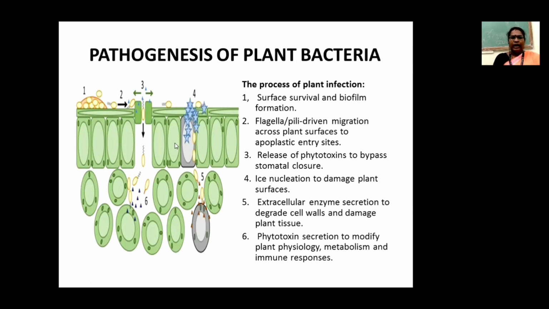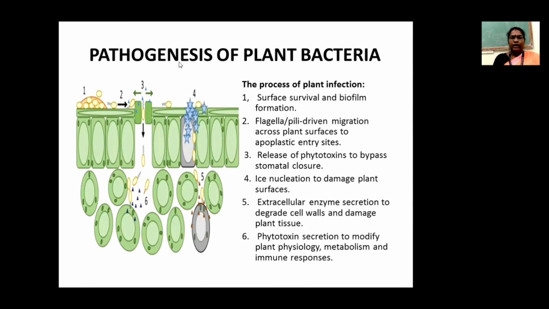So the fifth one is, they enter into the host and secrete extracellular enzymes, they will degrade the cell wall and damage the plant tissues. And next they will secrete phytotoxins to modify the plant physiology, metabolism and immune responses.